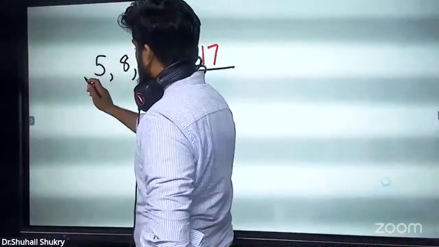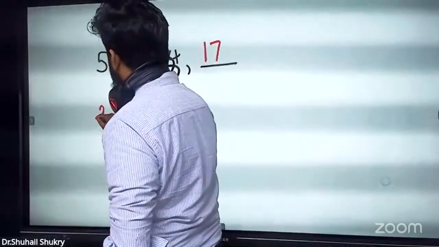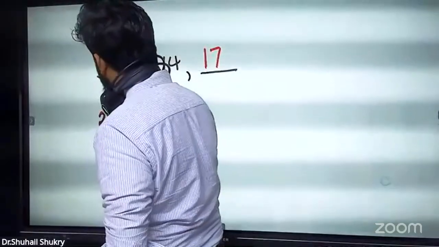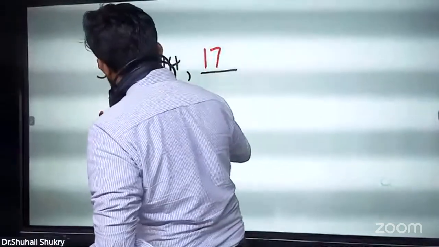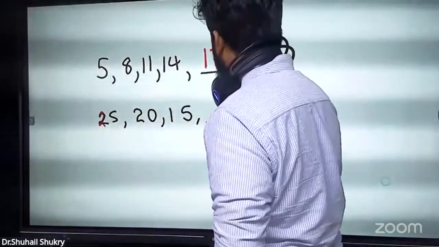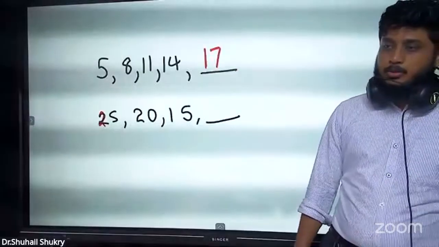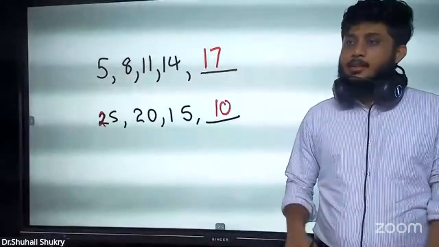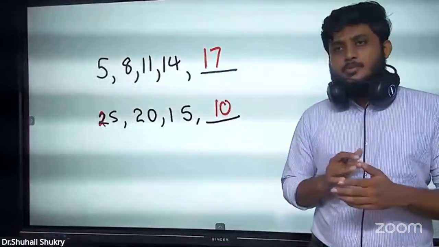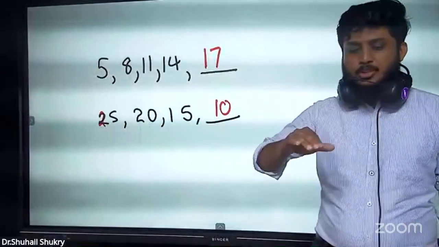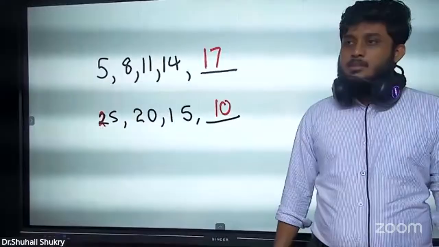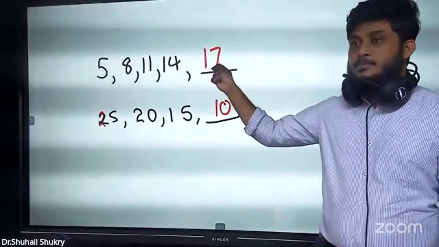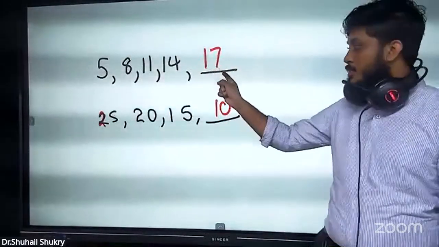Now think something for this. I hope you would have thought already. So this is only arithmetic progression. What is the purpose of arithmetic progression? If there is any progression that goes in order, and they ask to find the fifth term, tell me the fifth term of this progression. 17. 1, 2, 3, 4, 5.